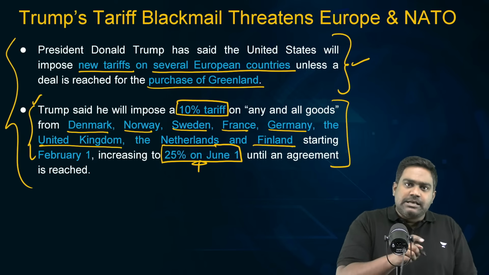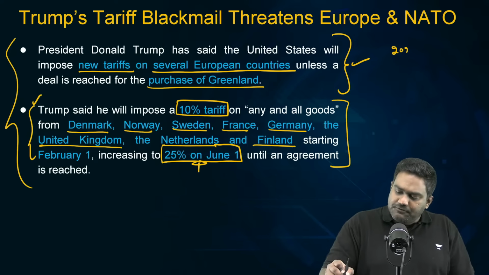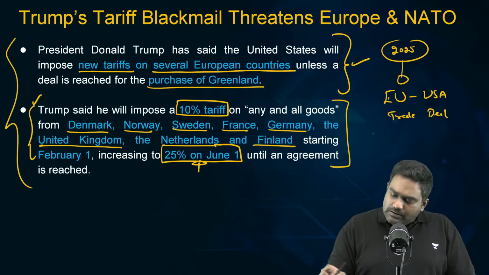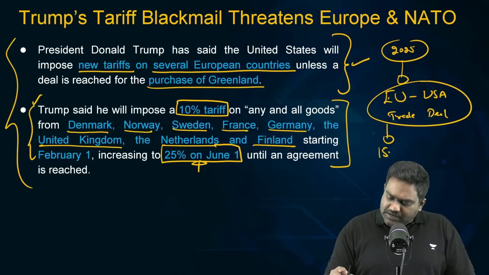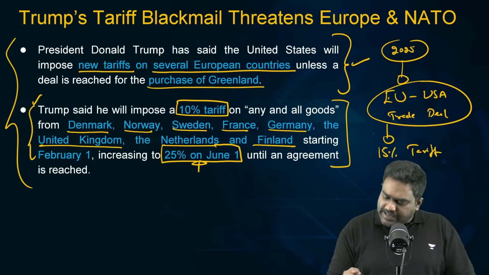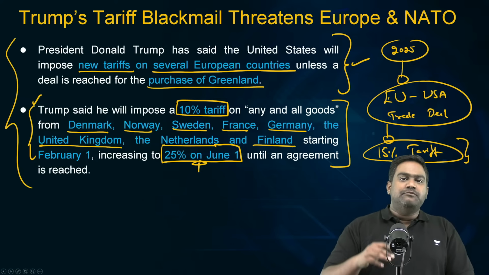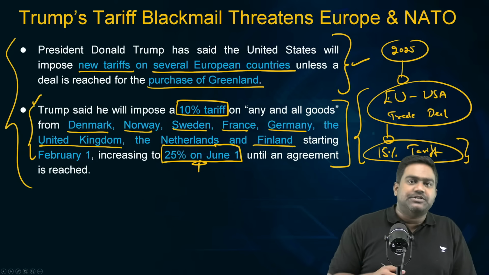Please understand, just last year in 2025, the European Union and US worked out a trade deal, and there's already a 15% tariff on European exports into the US. They are trying to further negotiate and bring down the tariffs to maybe around 10%.